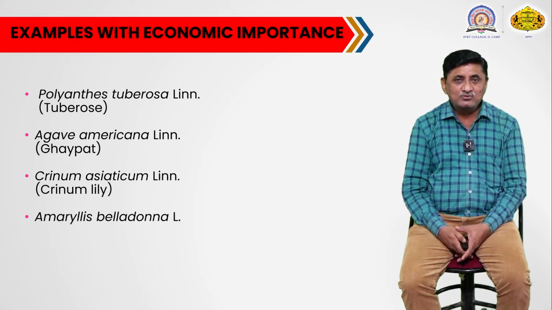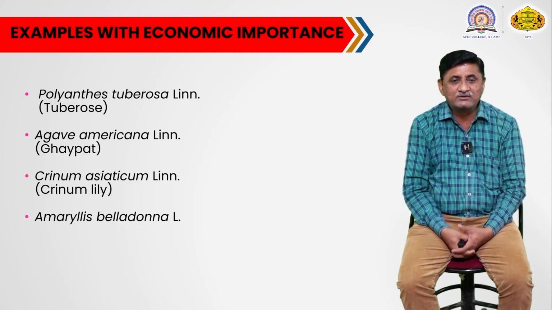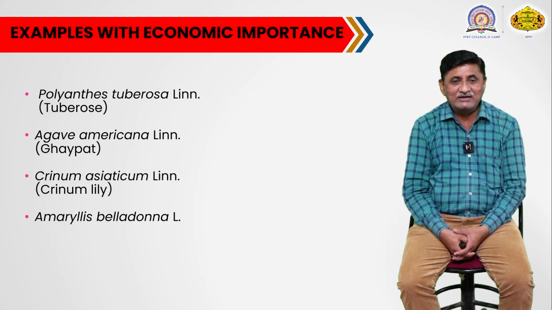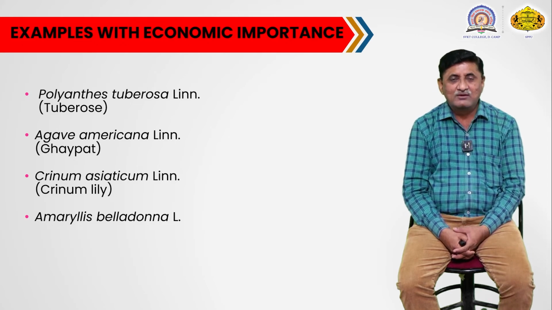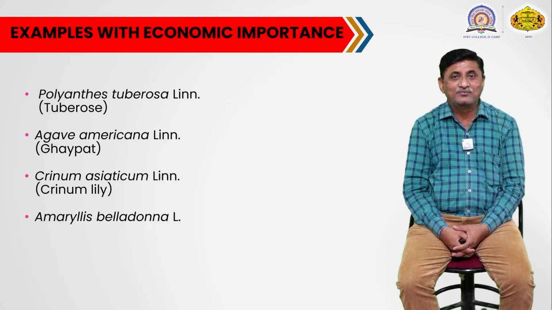Now here you can see there are 4 plants we are looking at. These are Polianthes tuberosa, commonly identified as the tuberose plant. As I have already explained, this tuberose plant is one of the garden plants, and it is also cultivated for its flowers.